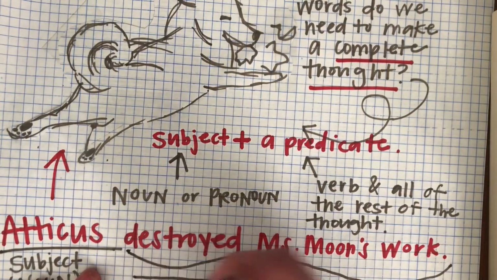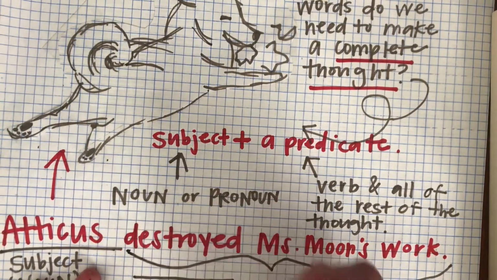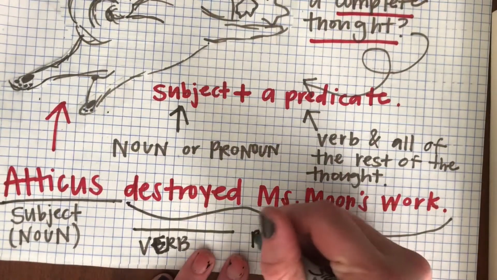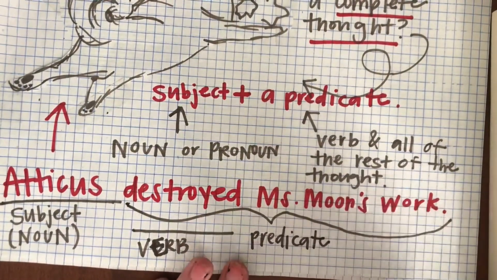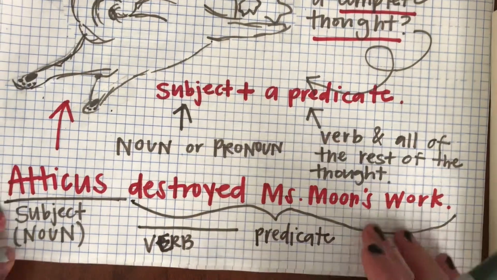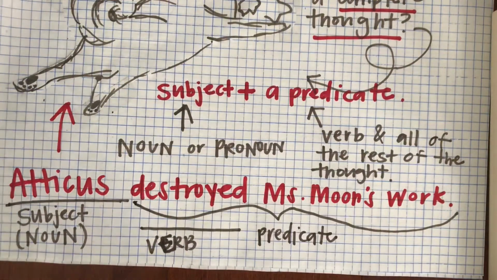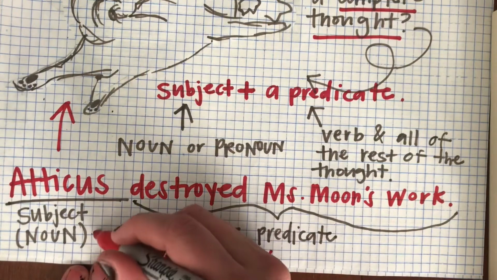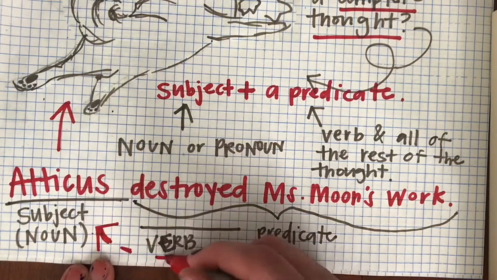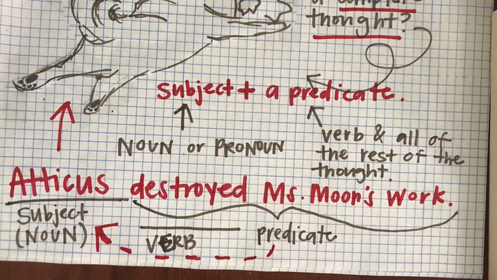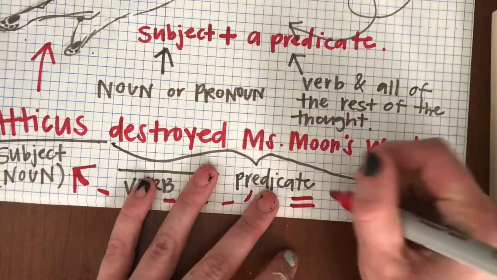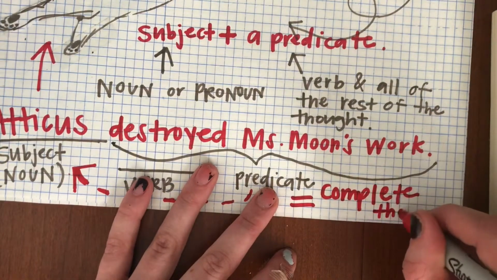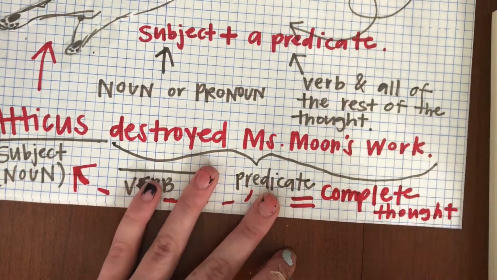And destroyed Miss Moon's work is our predicate, and destroyed is our verb. Again, our predicate says what exactly our subject is doing. In this case, he is destroying Miss Moon's work, because he is a bad dog sometimes. This is true. And altogether, our predicate connects back to our subject. It tells us exactly what's going on. And with that, we get a complete thought or a clause.